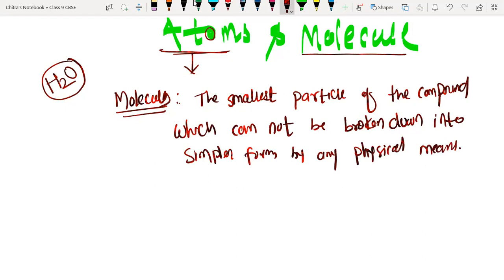We can break them down with the help of chemical means, like a chemical reaction, but not by physical means.